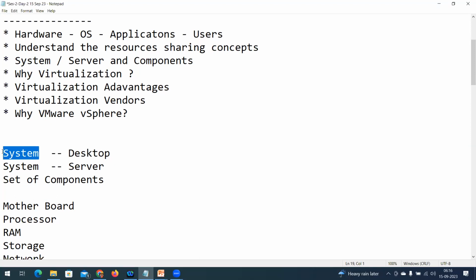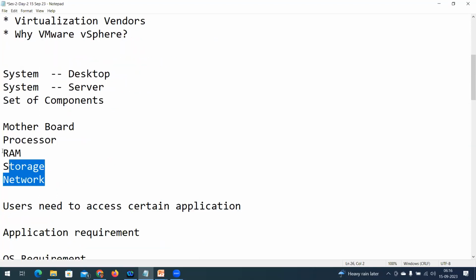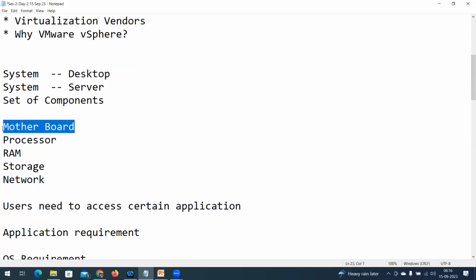A system is nothing but a combination of these 5 components. We need to understand what a motherboard is. Till now, you might not have reviewed what a motherboard is, but to understand the virtualization concept, we first need to understand the motherboard. Why? Because the processor, the CPU, is installed on the motherboard.